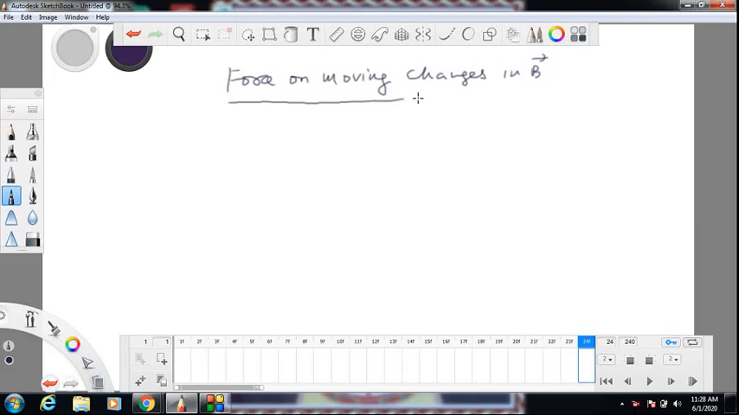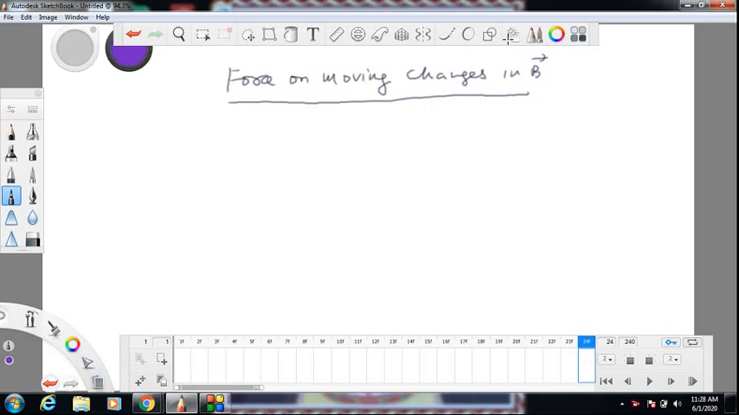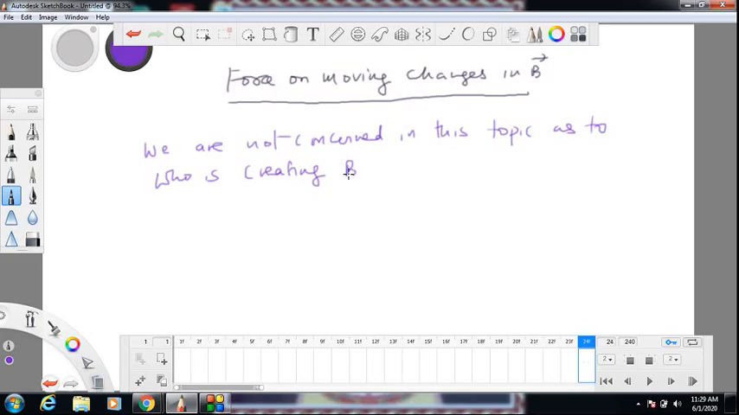So first thing that I want to tell you, we are not concerned in this topic who is creating the magnetic field. We are not concerned as to who is creating the magnetic field. Anybody can create a magnetic field, anybody, that we are not concerned.